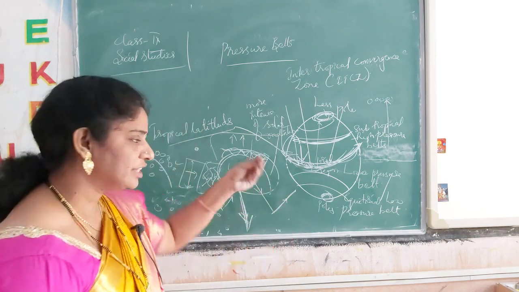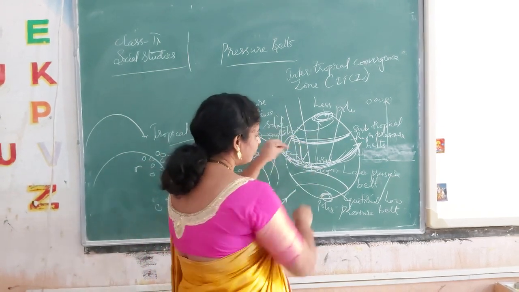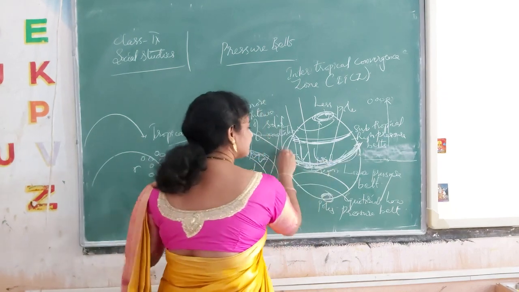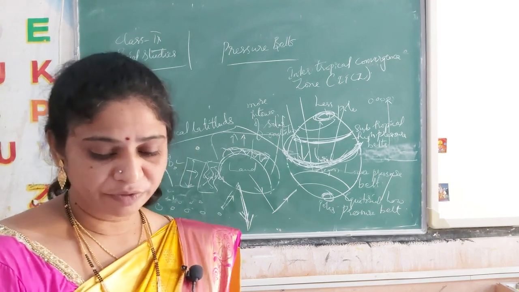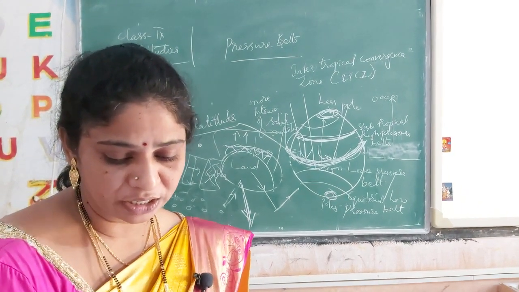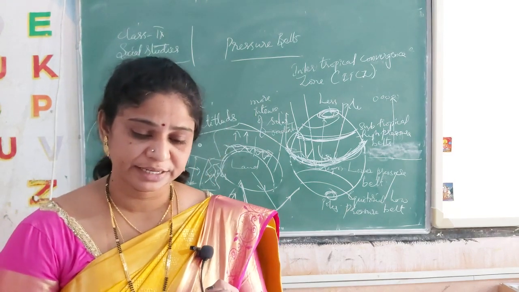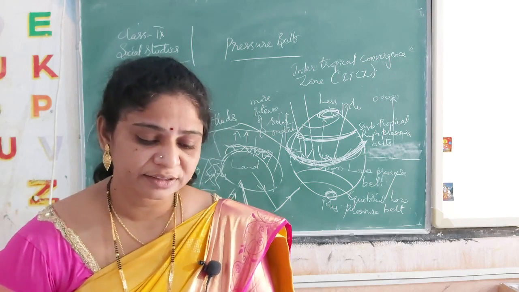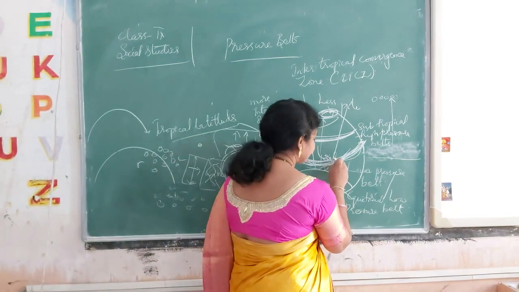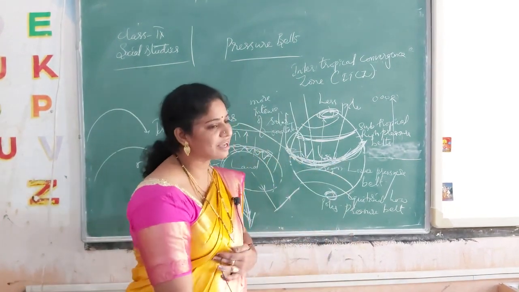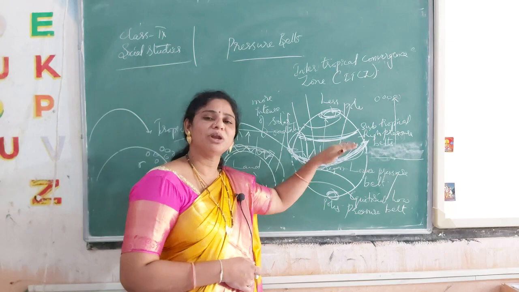See here, when the air hits the surface of the earth, let's imagine the complete earth. Few will move towards the equatorial region, few particles are moving towards the equatorial region, rushing towards the equatorial lower pressure area. When they get heated, they rise again. As the temperature increases, the heat energy also increases in the molecules, and again they move upward.